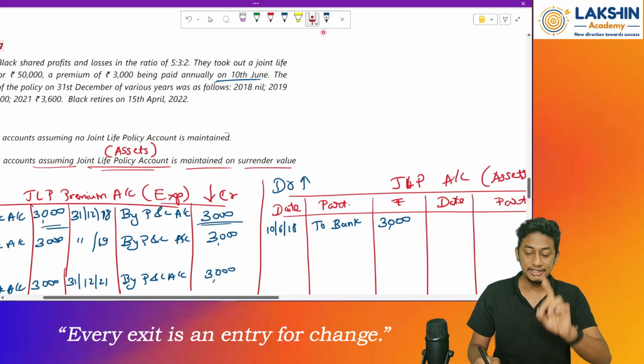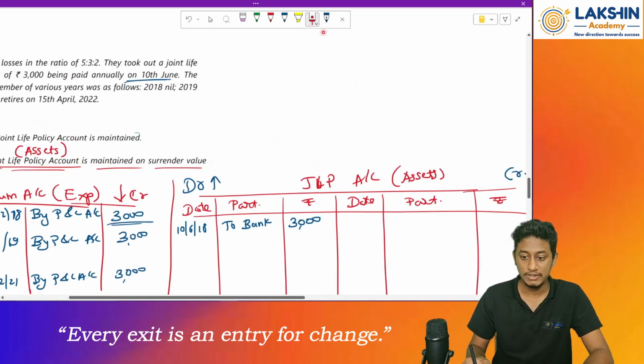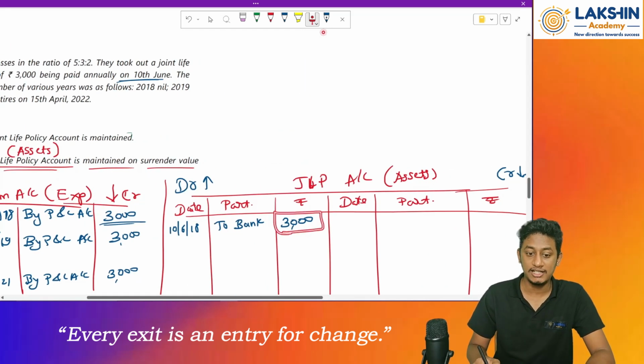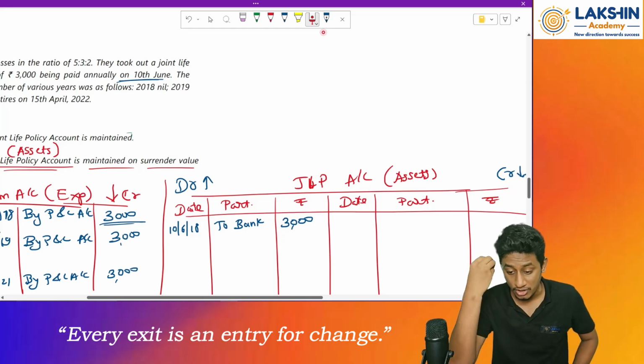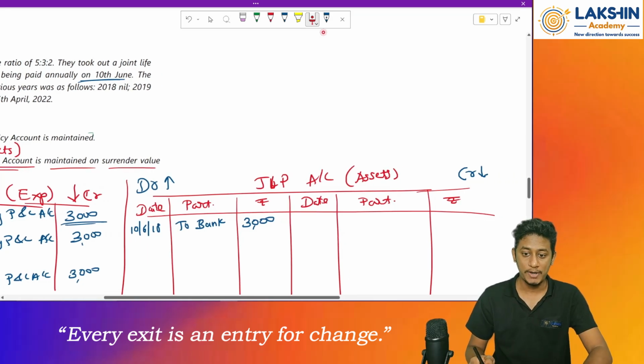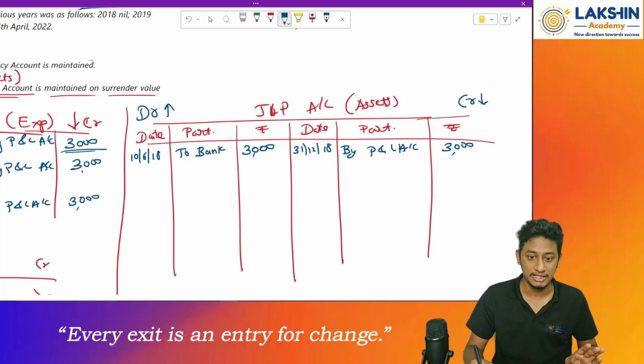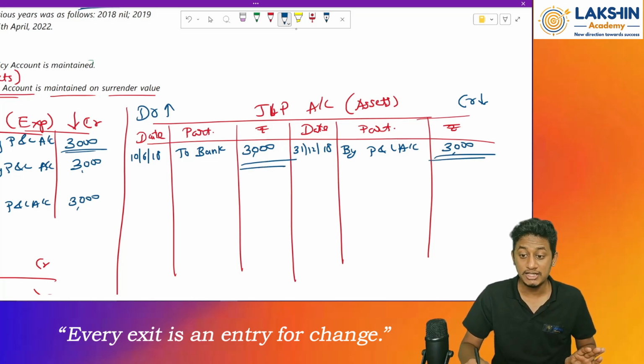Because in 2018, check the surrender value. In 2018, what is the surrender value? It is nil. That means whatever rupees 3000 I have paid, if I surrender in 2018, I won't receive any amount, not a single penny. So whatever amount I have paid will be transferred to the P&L account. So on 31st December 2018, by P&L account, rupees 3000. No balance will remain in the asset account for the first year, because my surrender value is 0.